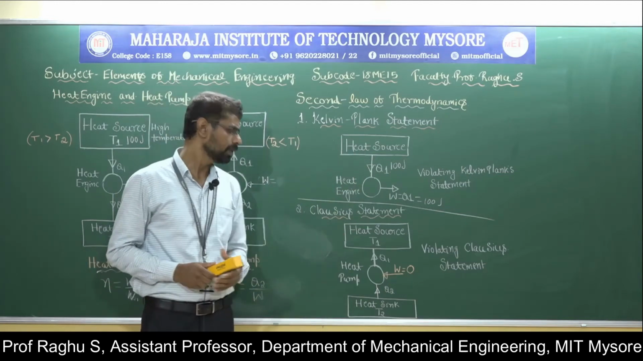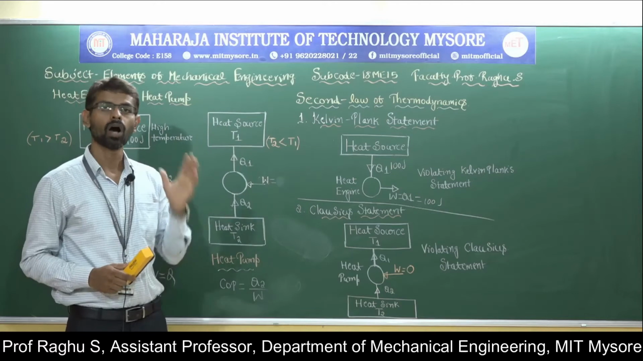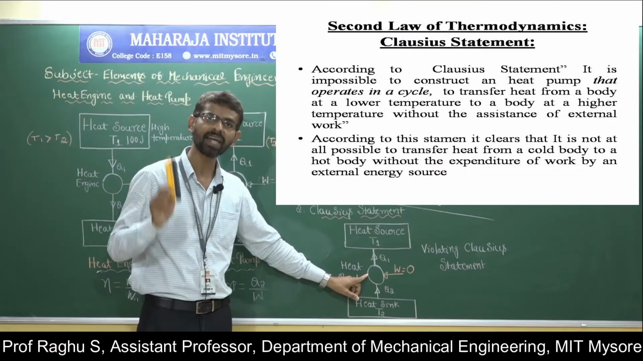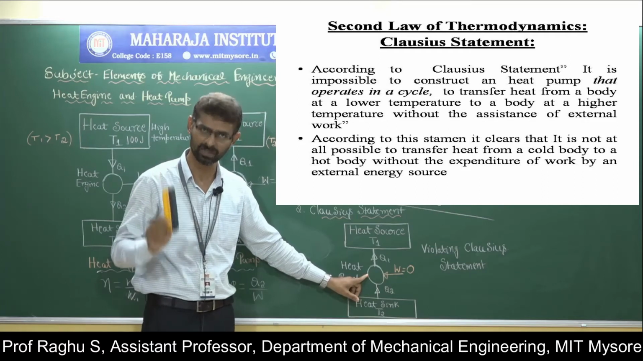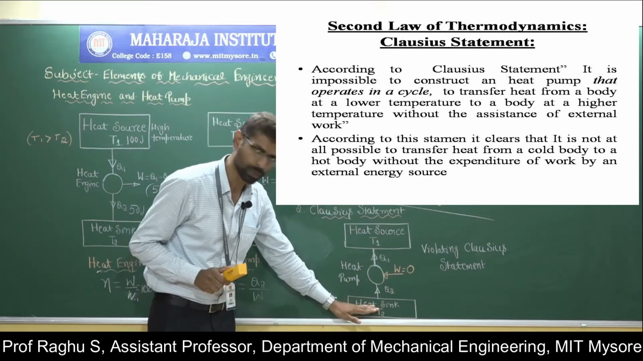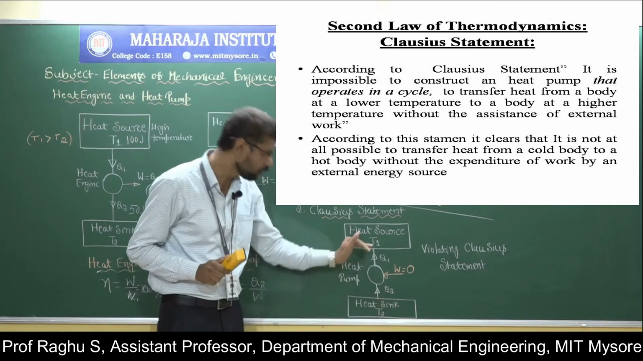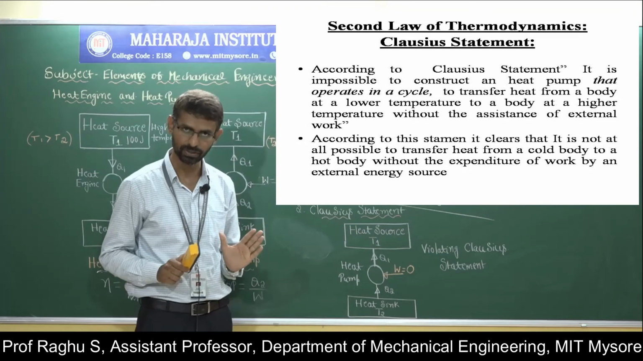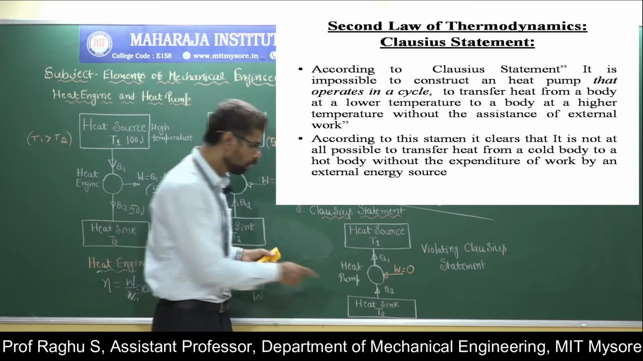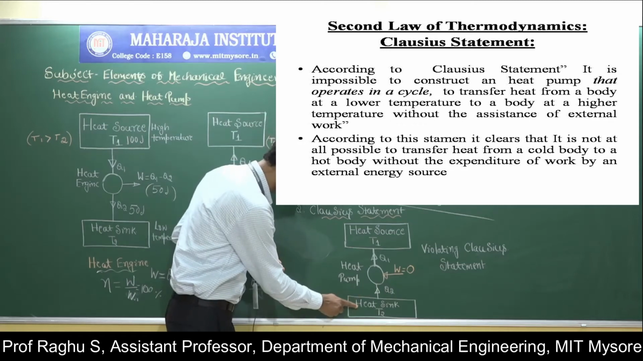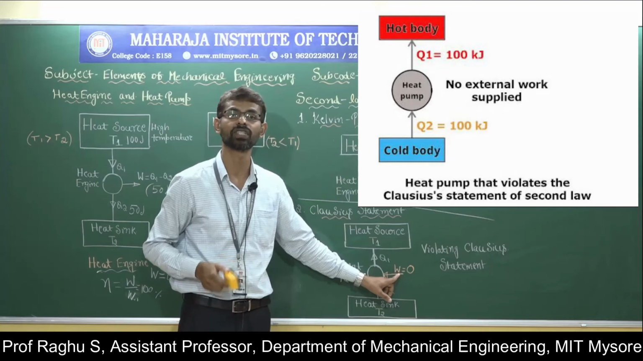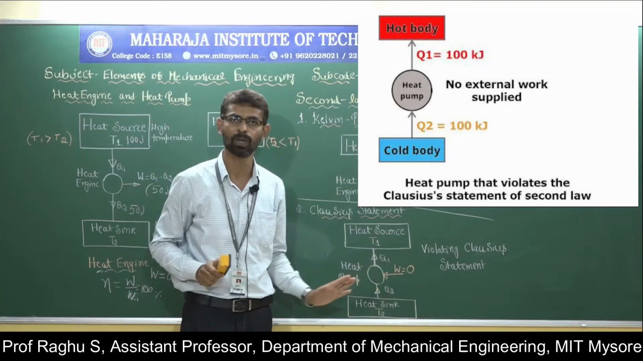Now, coming to the Clausius statement. According to this statement, it is impossible to construct a heat pump that operates on a cycle to transfer heat from low temperature system to high temperature system without any external agency. Therefore, external work must be supplied.